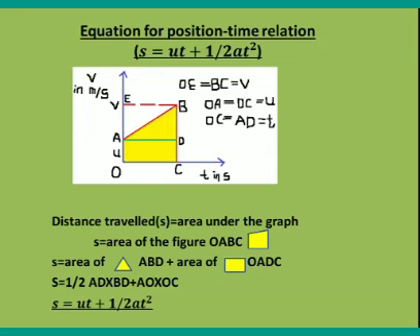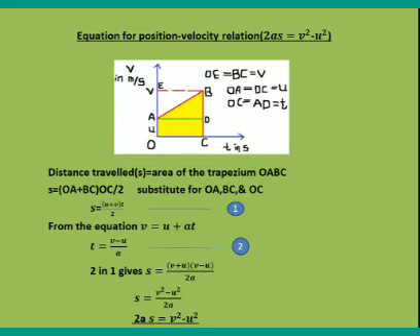Next relation is the equation for position velocity relation, that is 2AS is equal to V square minus U square. Distance travelled by the body S is equal to the area of the trapezium OABC. So the distance travelled is equal to the area of the trapezium, OA plus BC into OC, the whole divided by 2. Substitute for OA, BC and OC, and we will get S is equal to U plus V into T the whole divided by 2.